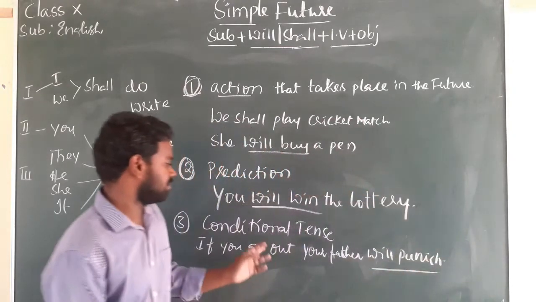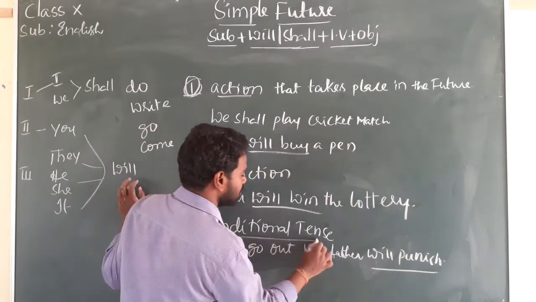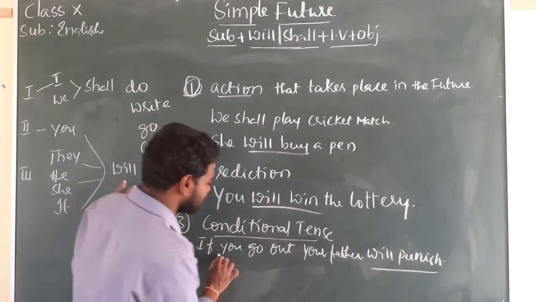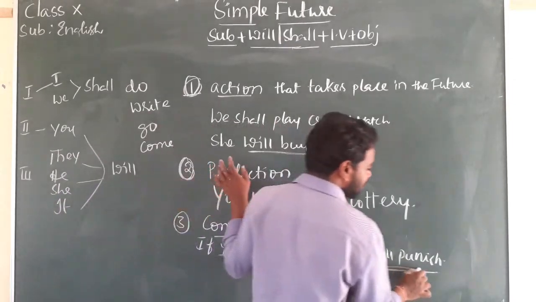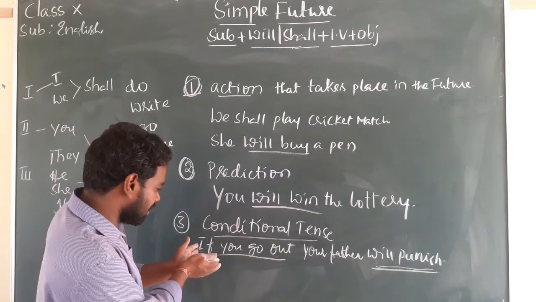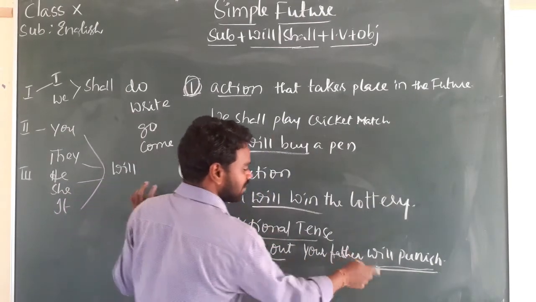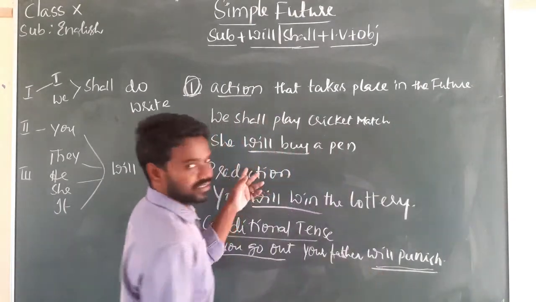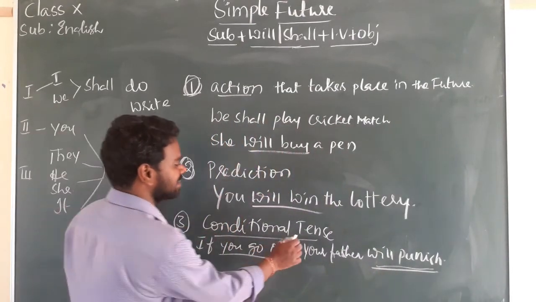Will punish is future. When we use the first conditional, the condition is in simple present and the other sentence is in simple future. This is called conditional tense.